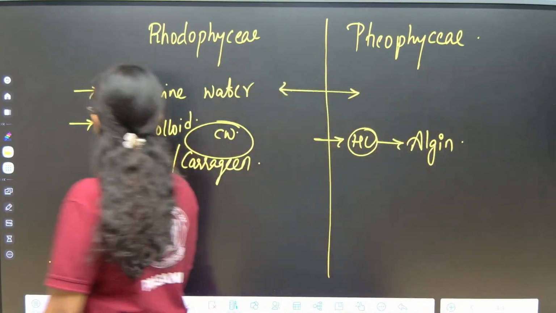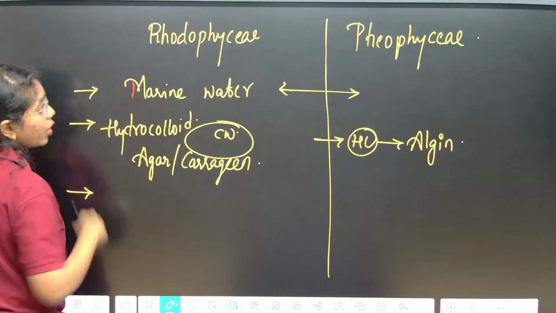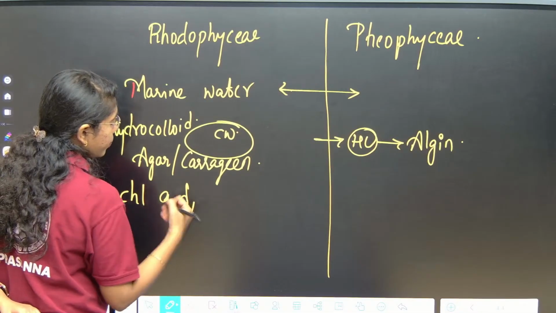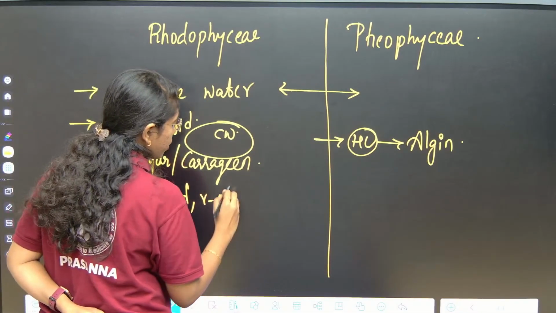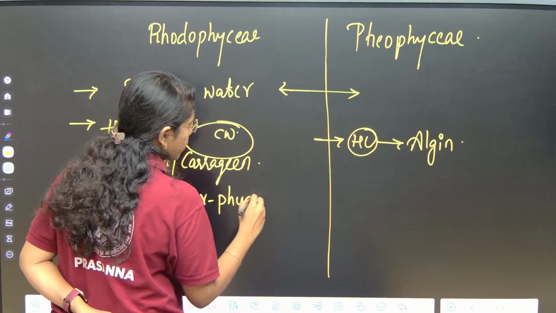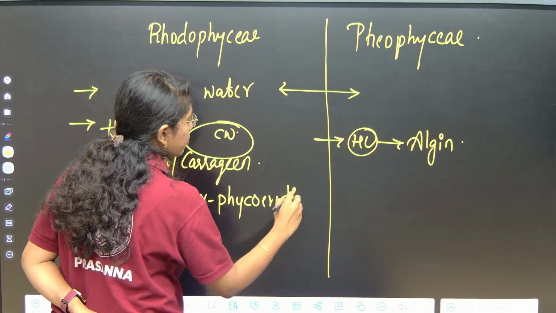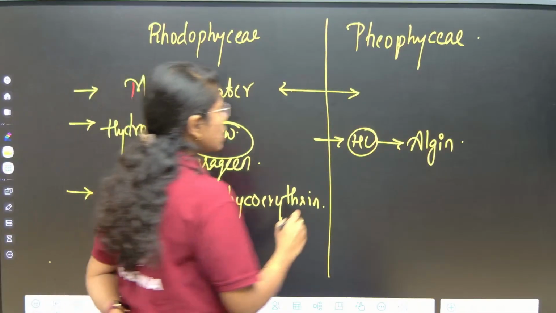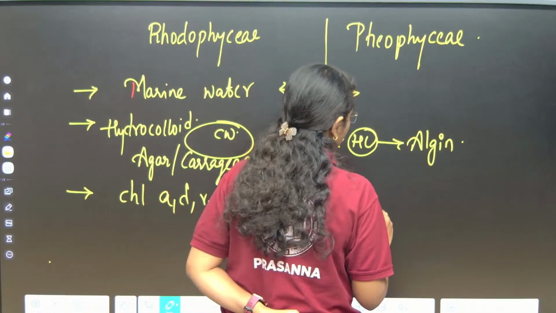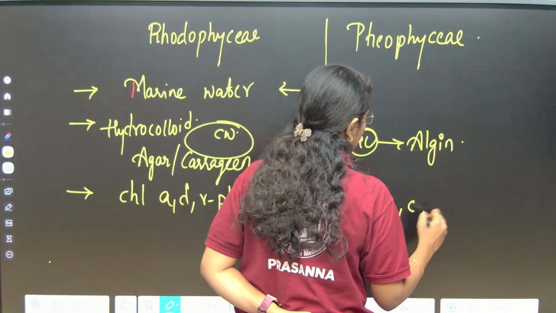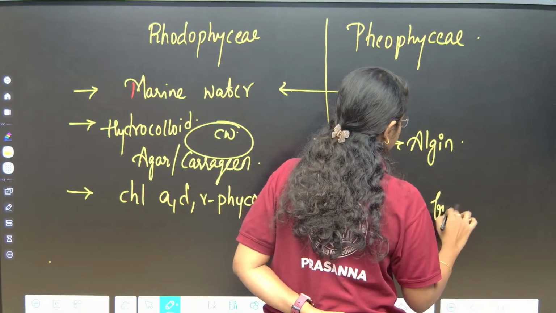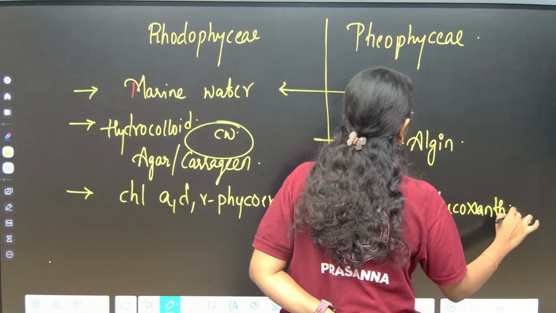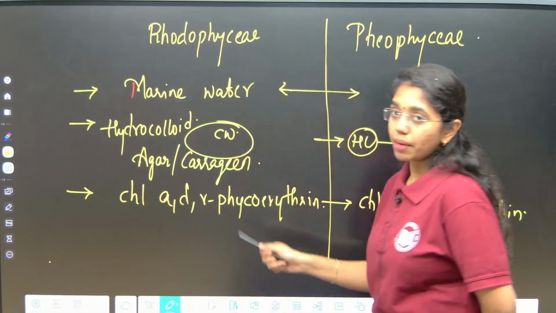Then pigmentation: Rhodophyceae has chlorophyll A, D and R-phycoerythrin. Whereas Phaeophyceae has chlorophyll A, C and fucoxanthin. Highlight the hydrocolloids and pigmentation.